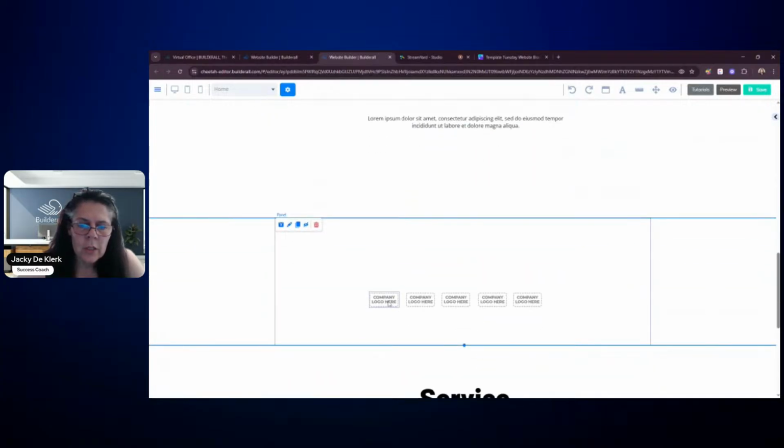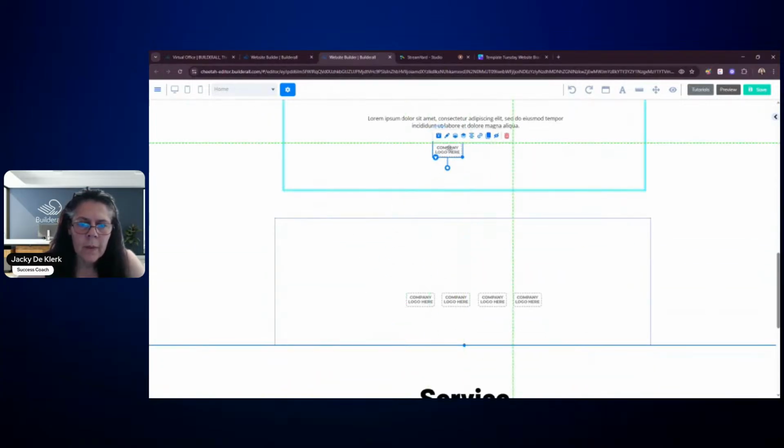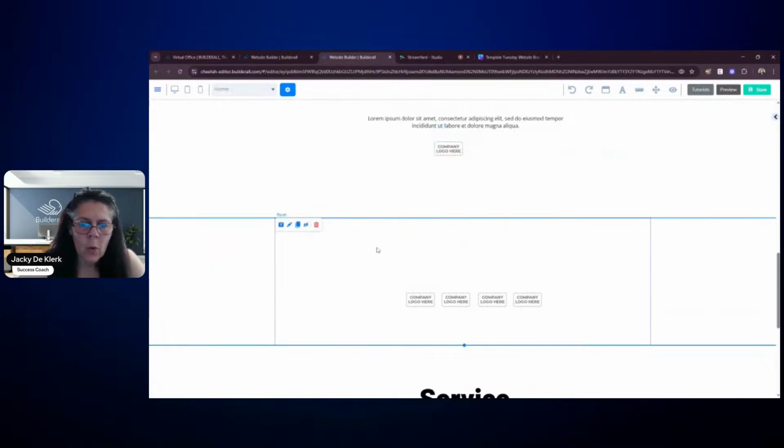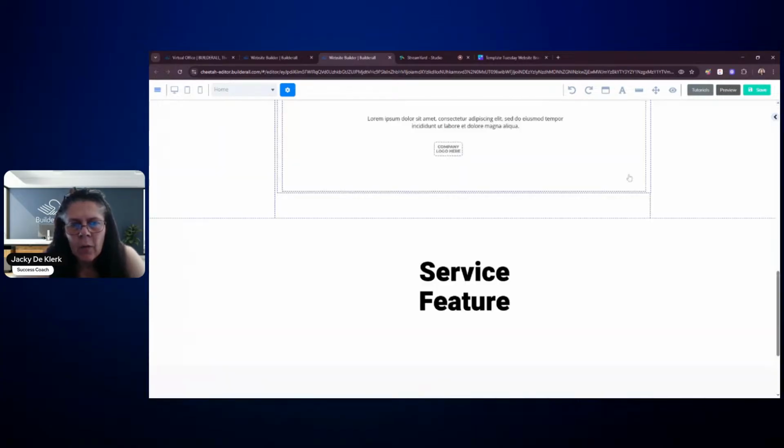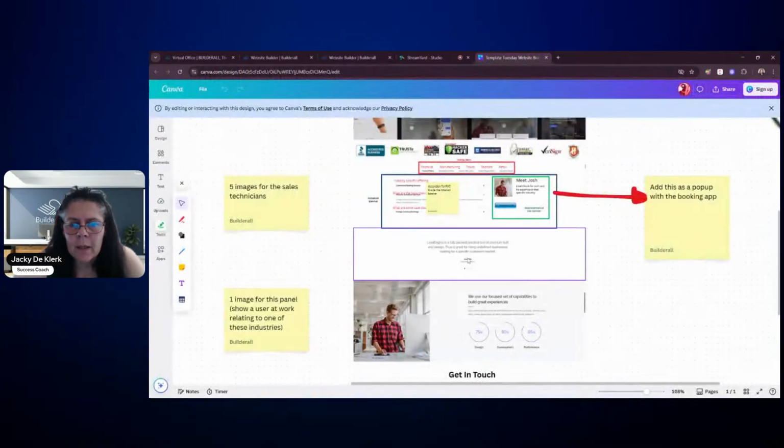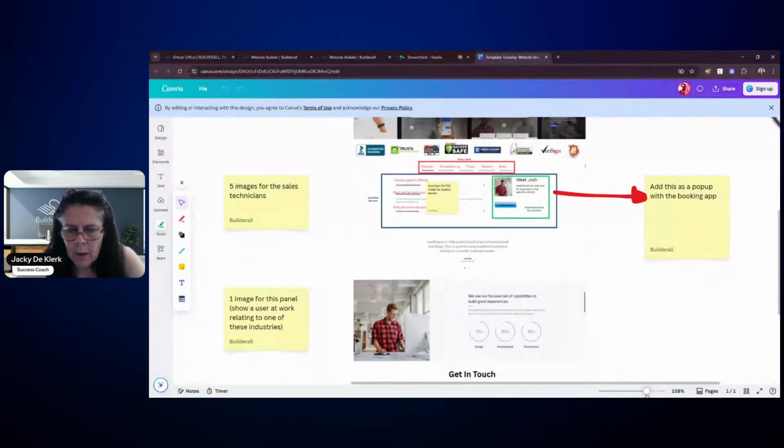Now you can choose to use these companies as well, or you can have all of them. But in this example, we're just going to have that one logo, just to get an idea of what it needs to look like. Because remember, in this example here, they've got the person's name. Let me see if I can make it bigger.